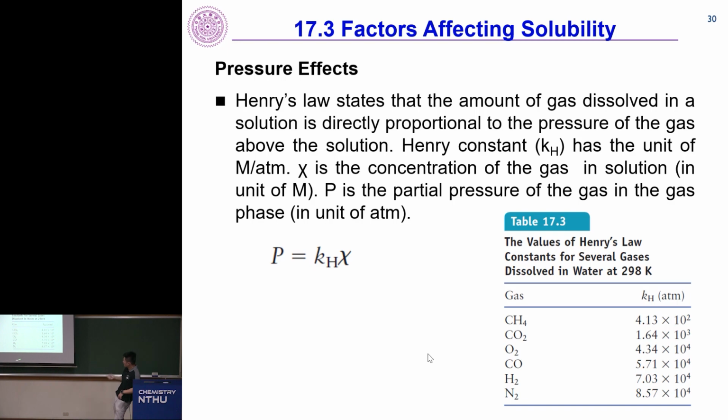But then you're going to question, N2 is nonpolar, but it's a symmetric molecule, but it has a huge number, 10 to the fourth power. H2 is also a nonpolar molecule, and it has a huge number. Nonpolar molecule, a huge number. Why?